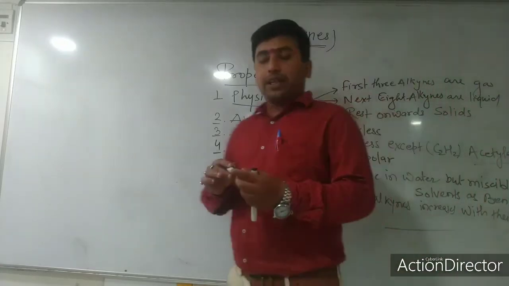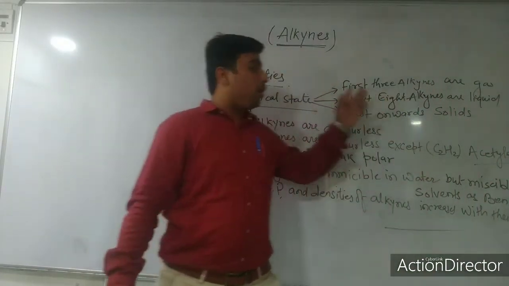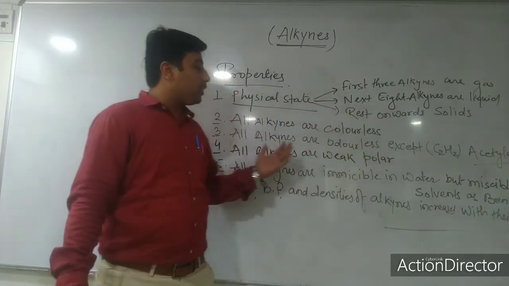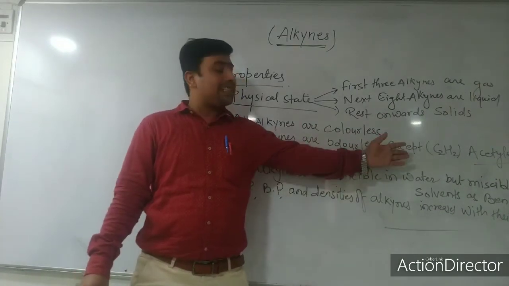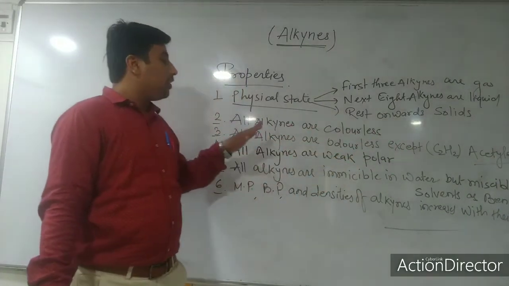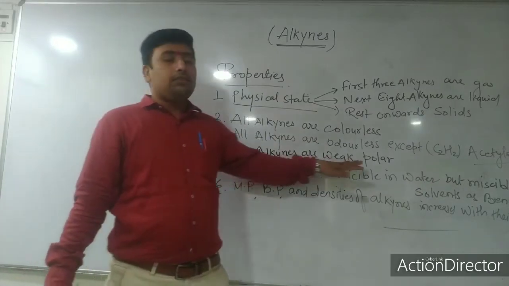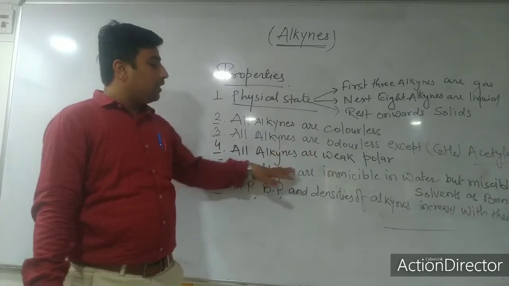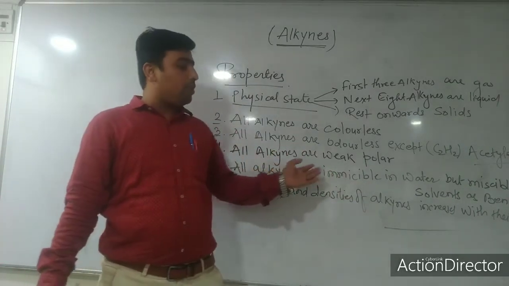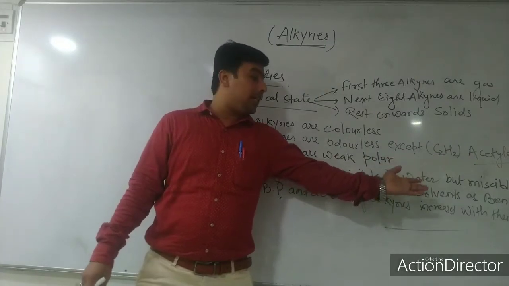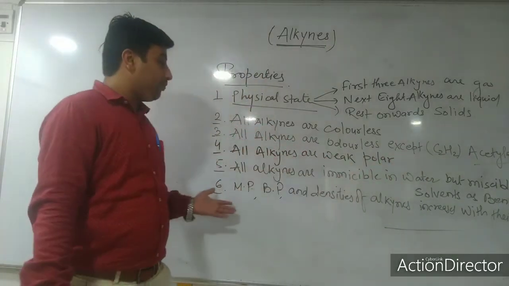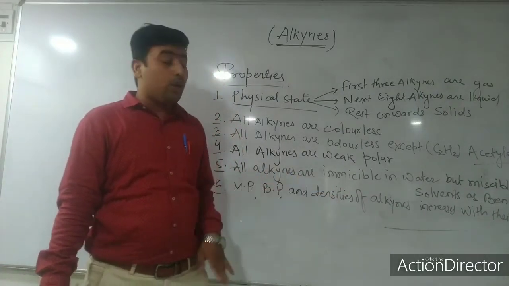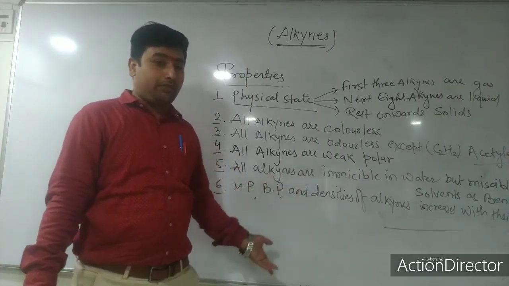Now these are the physical properties. First of all, you have to write about the three physical states: solid, liquid and gas. Then you have to talk about the color. After that you have to talk about the odor. Except acetylene, all the alkynes are colorless and odorless. They are weak polar. If we talk about the solubility, they are immiscible in water and miscible in organic solvents like benzene, carbon tetrachloride. Melting point and boiling point increase as the number of carbon atoms increases.